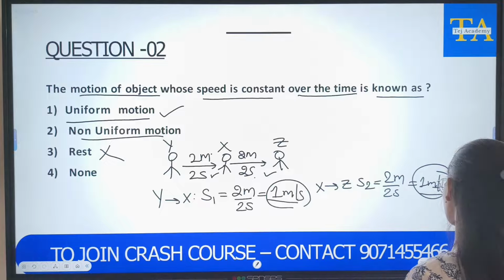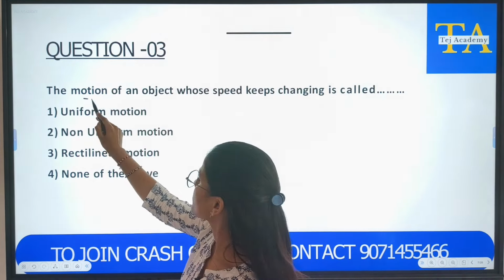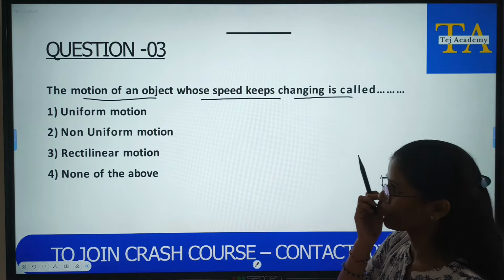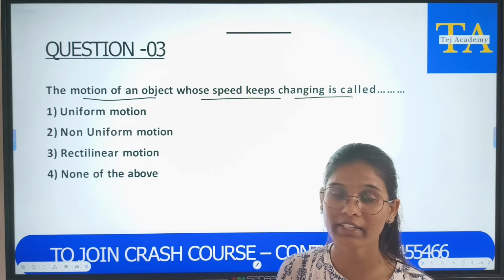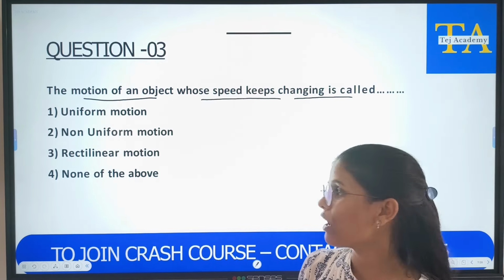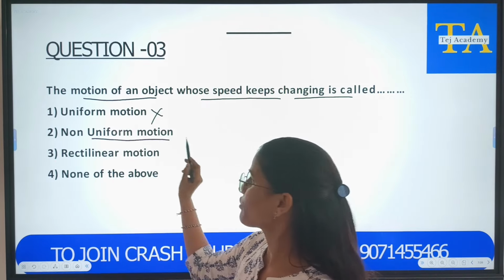Let's move on to the next question. The third question says, the motion of an object whose speed keeps changing. So in the previous question we have studied that if the speed is constant then it is uniform motion. But here speed is changing. So ultimately it is not uniform motion, right? Then non-uniform motion.